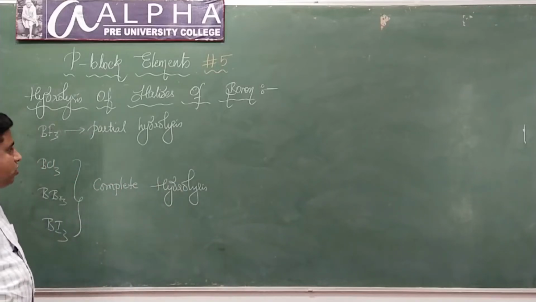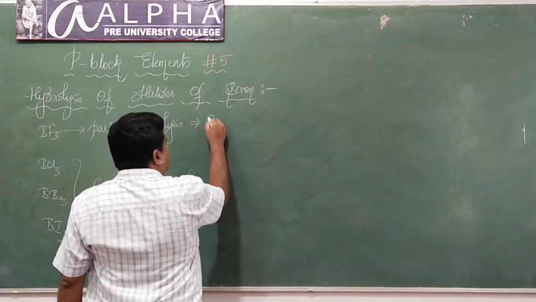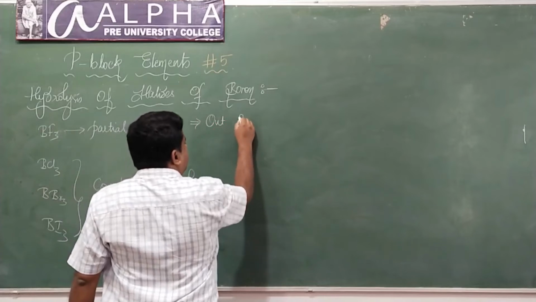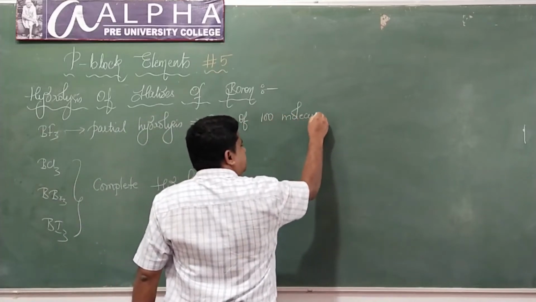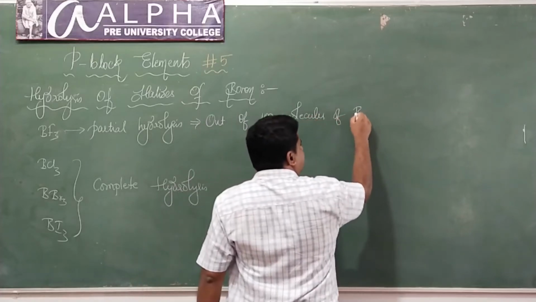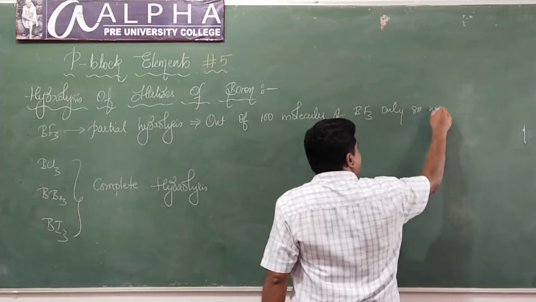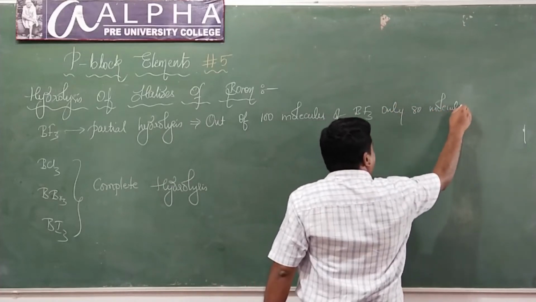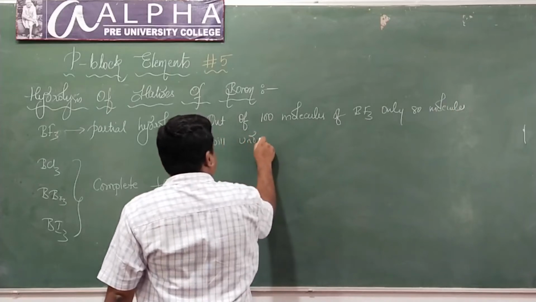What do you mean by partial hydrolysis? Out of 100 molecules of boron trifluoride, only 80 molecules will undergo hydrolysis.